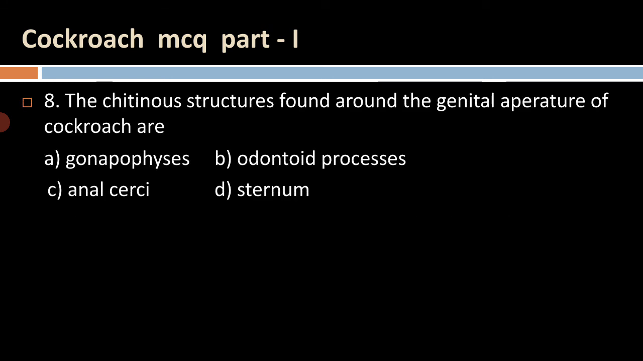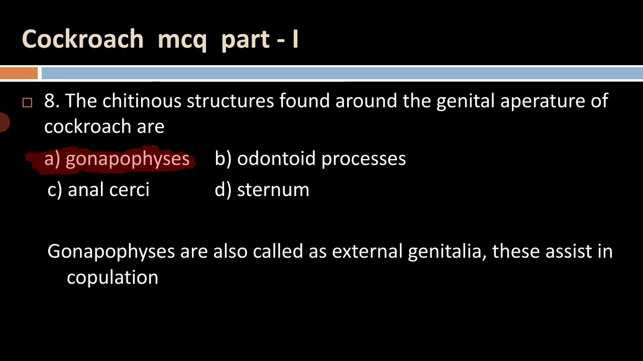Next one, the chitinous structures found around the genital aperture of cockroach are A. gonapophysis, B. odontoid process, C. anal cirri, and D. sternum. The chitinous structures found around the genital aperture are called gonapophysis, and these are also sometimes called external genitalia, and they assist in copulation.